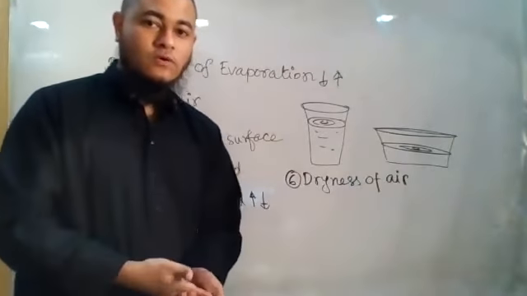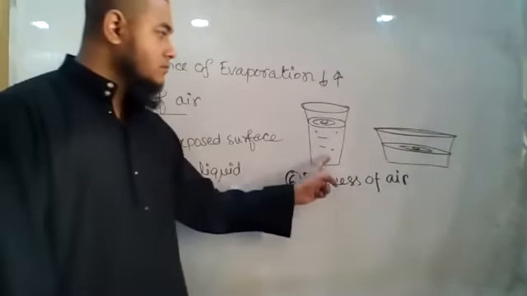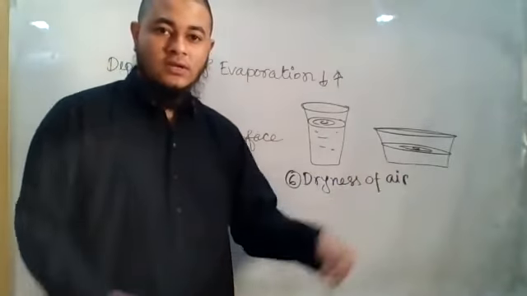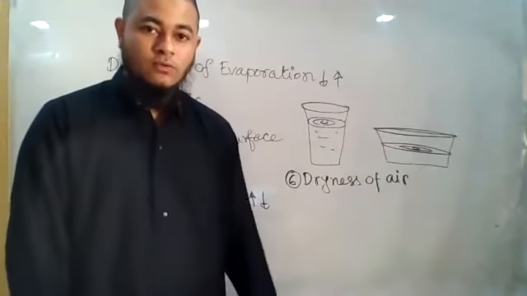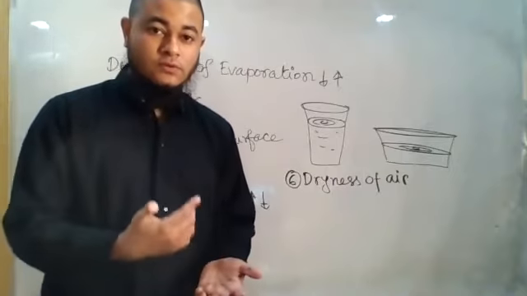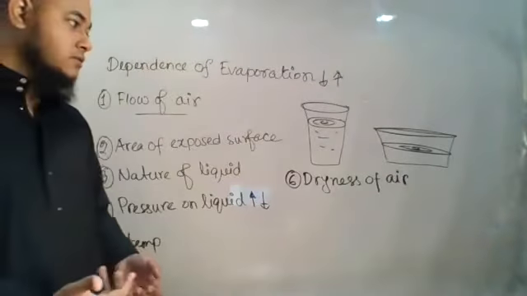Explaining through a figure is much easier. See, when I drew these 2 figures, you yourself answered me, sir, from here the evaporation will be more. So you see, through a figure the explanation is better. Sometimes you don't even have to explain in full.